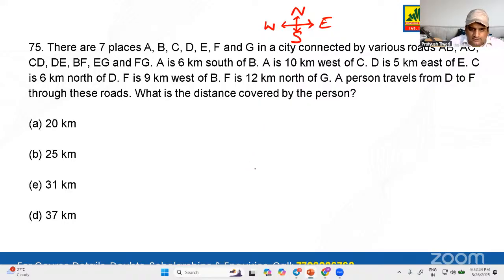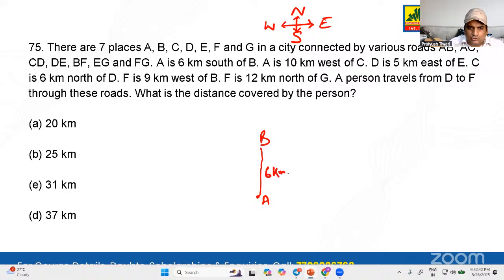A is here, supposedly. A is 6 kilometers south of what? Of B. Why is A down? South is down. See, that's why I gave you those directions.